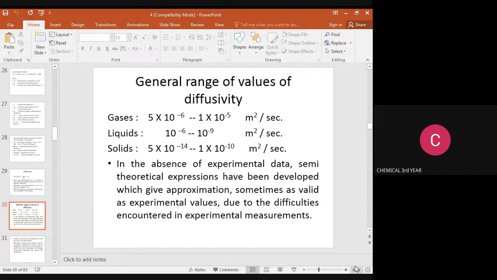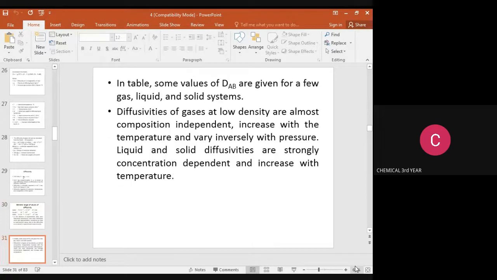In the absence of experimental data, semi-theoretical expressions have been developed, which approximate the valid experimental values, due to difficulties encountered in experimental measurements. In the table, some values of DAB are given for a few gases, liquids, and solids.